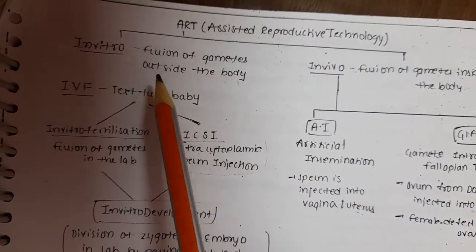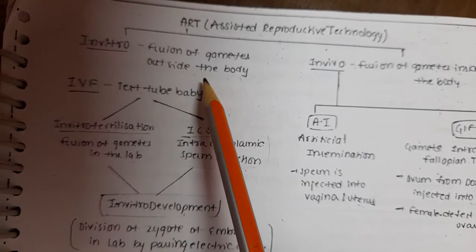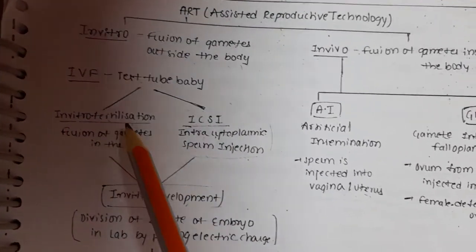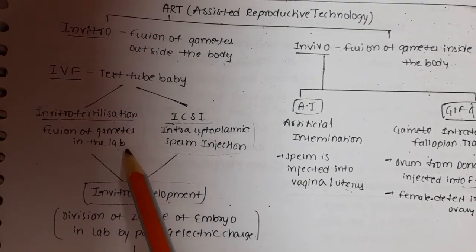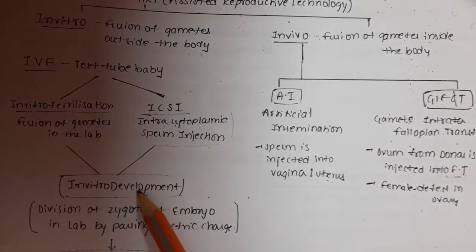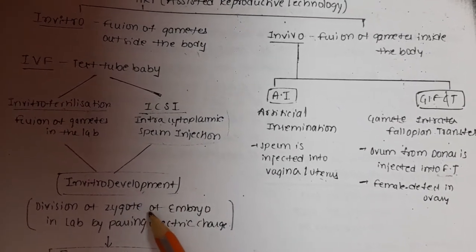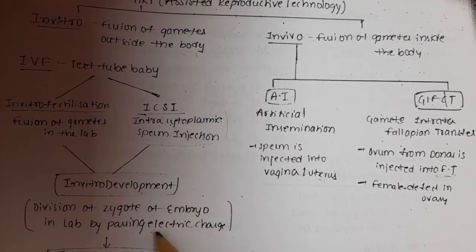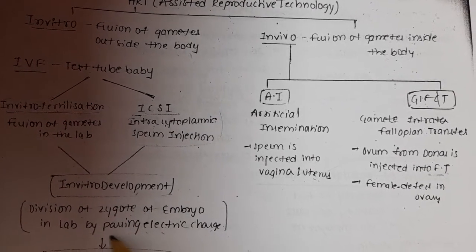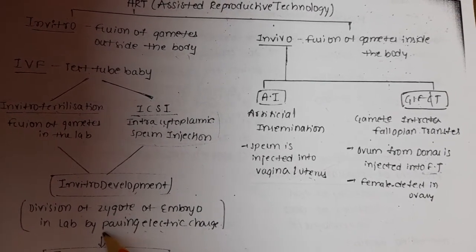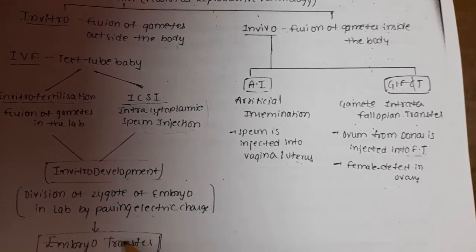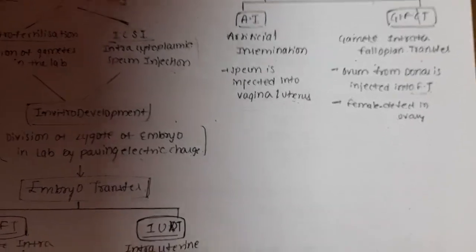Come to the other one, in vitro fertilization. Fusion of gametes takes place outside the body. IVF, test tube baby. In vitro fertilization is fusion of gametes in the lab. Here, intracytoplasmic sperm injection. And in vitro development is division of the zygote or embryo in the lab by passing electric charge. Zygote is a unicellular embryo.